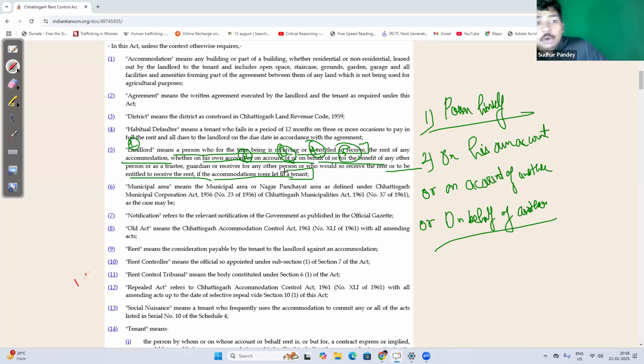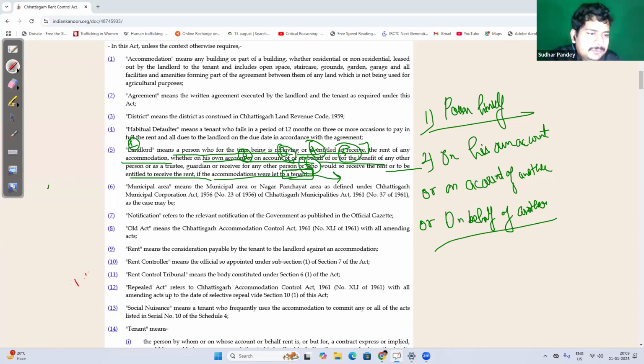So now, the next, sixth thing: who would so receive the rent or be entitled to receive the rent if the accommodation were let to a tenant.